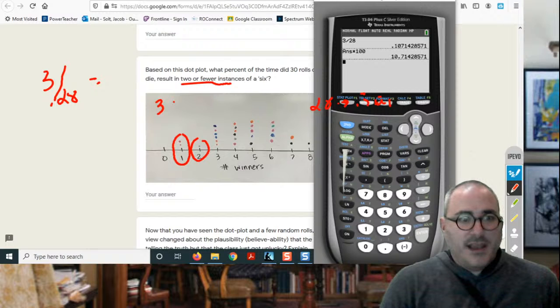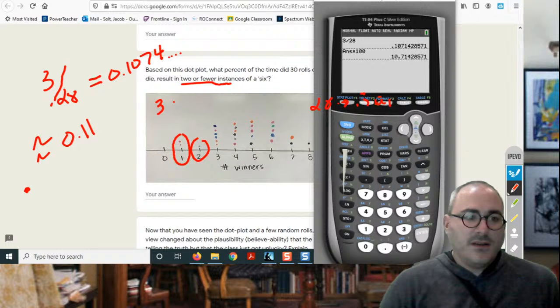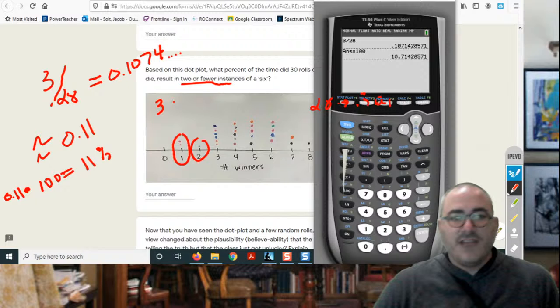3 divided by 28 is 0.1074. I'm going to round this to approximately 0.11. I'm going to multiply that by 100. So 0.11 times 100 gives me 11, and I'll call that my percent. 11%. That's your answer there.